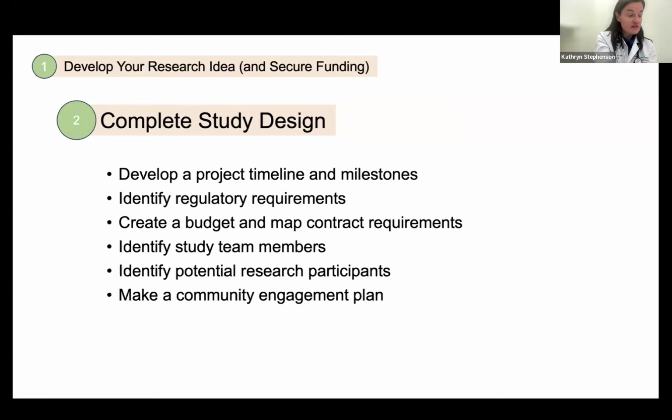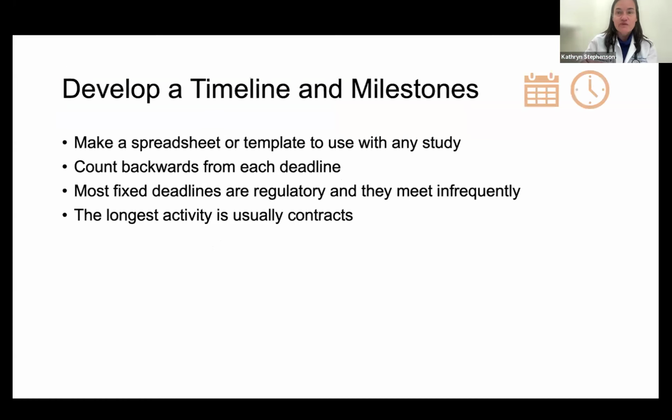You're going to identify regulatory requirements for your study. You're going to create a budget and what I call mapping your contract requirements. You're going to identify your study team members, your potential research participants, and make a community engagement plan. So I'm going to dive into each of those a little bit. These all seem simple, but they are very hard.